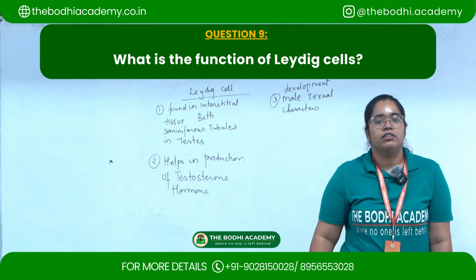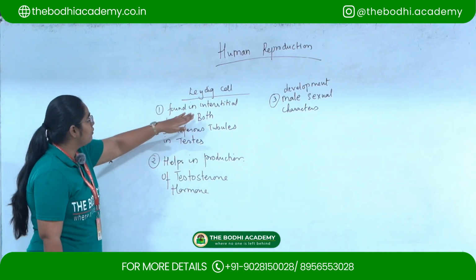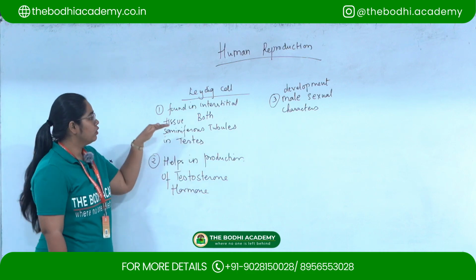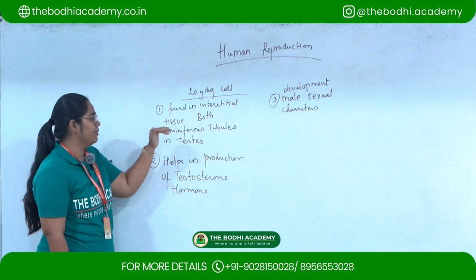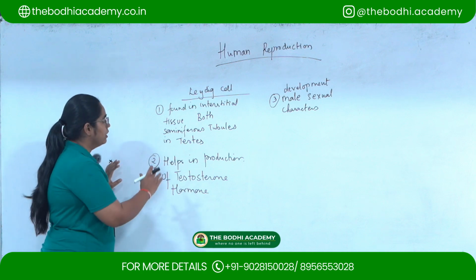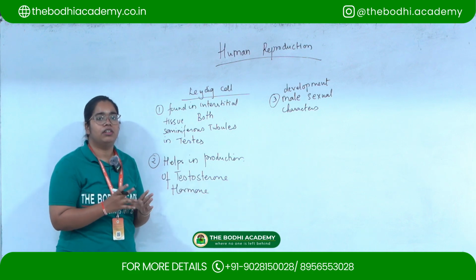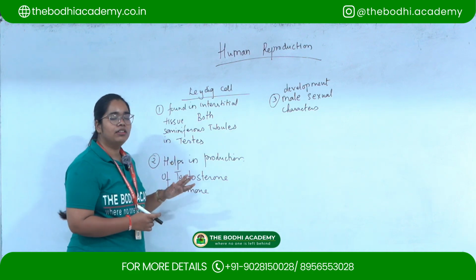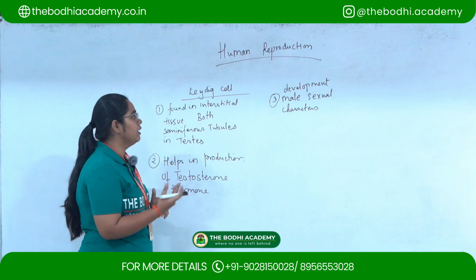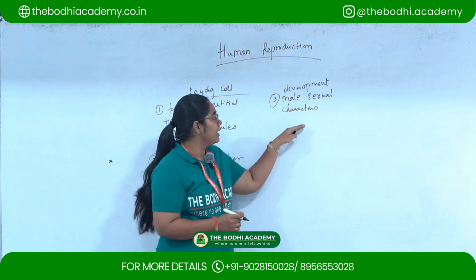The next question is, what is the function of Leydig cell? Leydig cells are found in the interstitial tissues of the seminiferous tubules inside the testes. Their function is to help in production of the testosterone hormone. Testosterone is the male hormone, so they help in the secretion of testosterone. Why is this hormone important? It is important for the development of the male sexual characters.